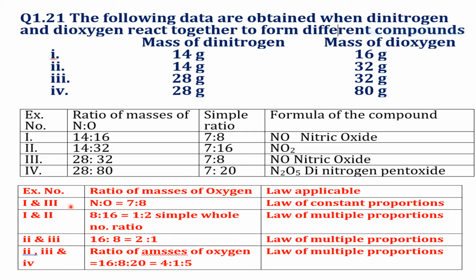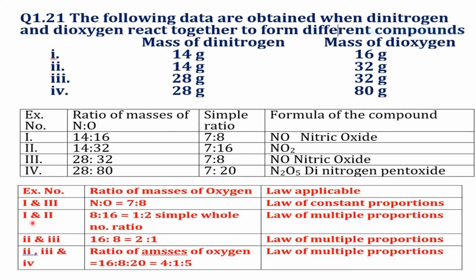In experiments 1 and 3, the ratio of masses of oxygen is 7:8. Therefore, in both the experiments, the ratio of masses of nitrogen and oxygen is 7:8. So here, as the ratio is the same, the law applicable is the law of constant proportions.